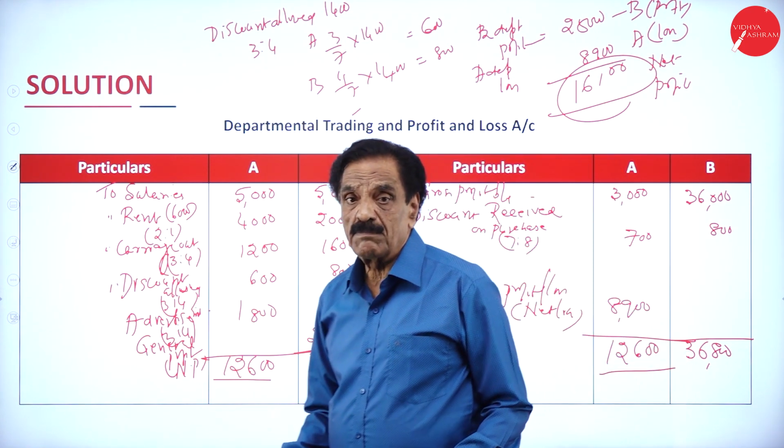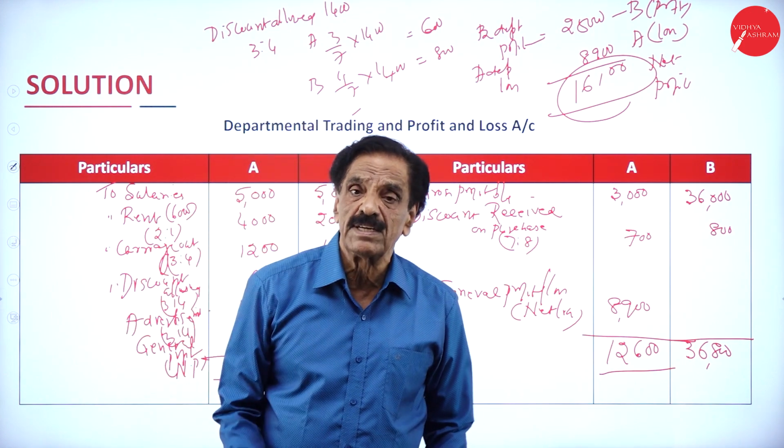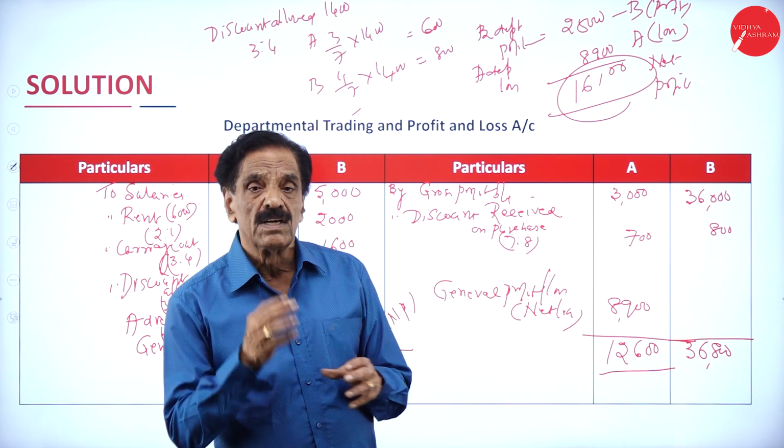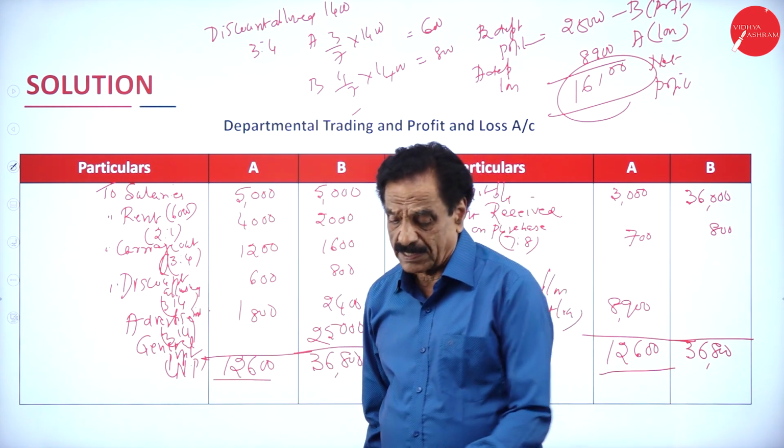They have not asked the balance sheet. If they ask the balance sheet, it will go for 15 marks. If they ask only trading and profit and loss account, it will go only for 10 marks.